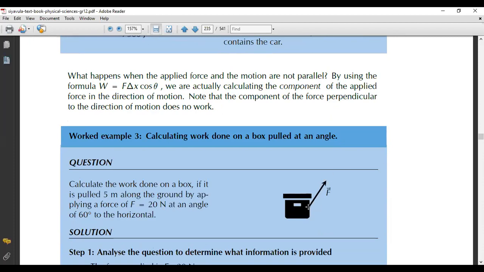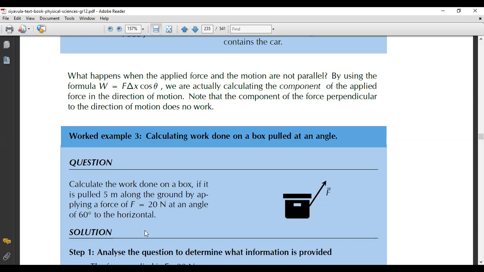Here we can even write a straight line and write an angle just here. Okay, so calculate the work done on a box if it is pulled 5 meters along the ground by applying a force of 20 Newton at an angle of 60 degrees to the horizontal.